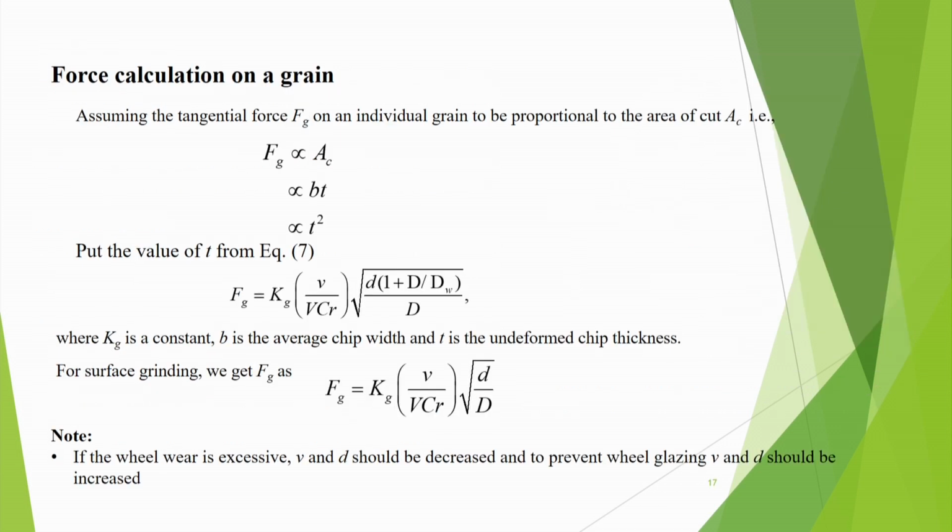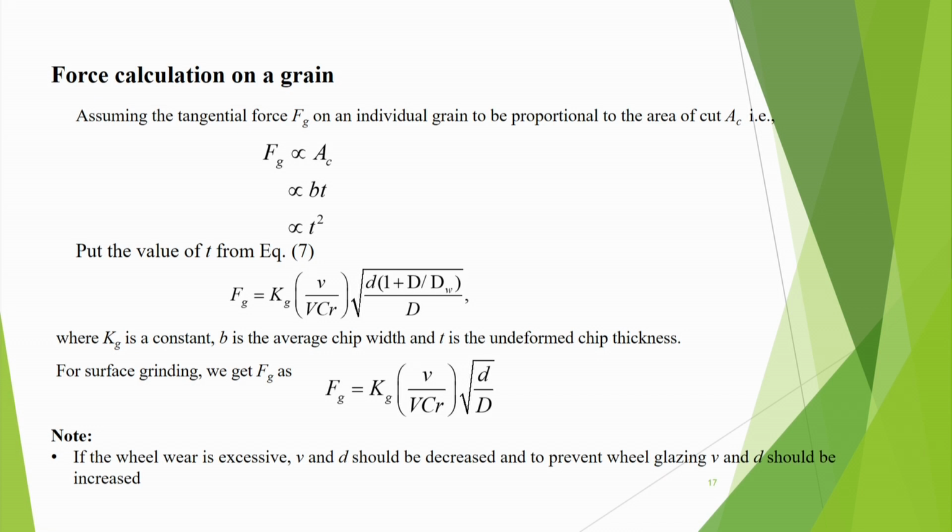Now, coming to force calculation on a typical grain. Assuming that the tangential force Fg on an individual grain is proportional to the area of cut AC, that is, Fg is proportional to AC. The area of cut can be taken proportional to the width B and thickness T, Bt, and since B is roughly proportional to T, that means if width is more, then naturally we can assume thickness is also more, or if thickness is more, then the width is more. So that means it is proportional to T square.